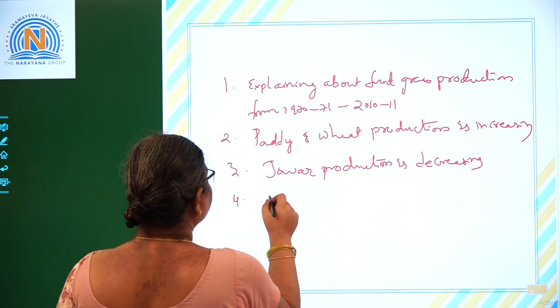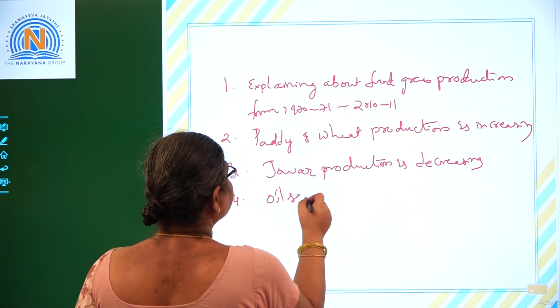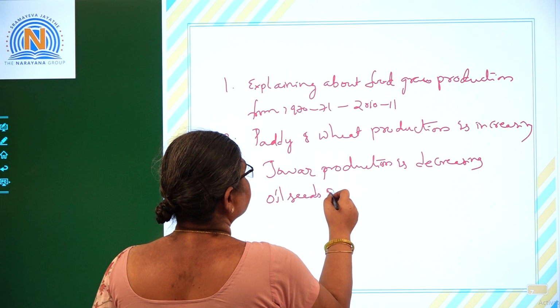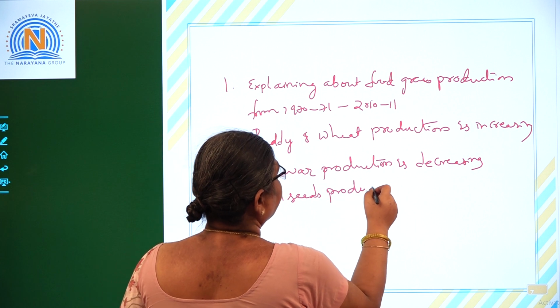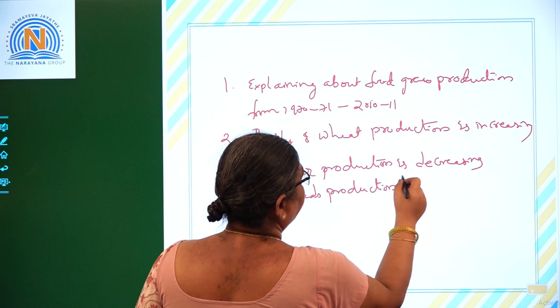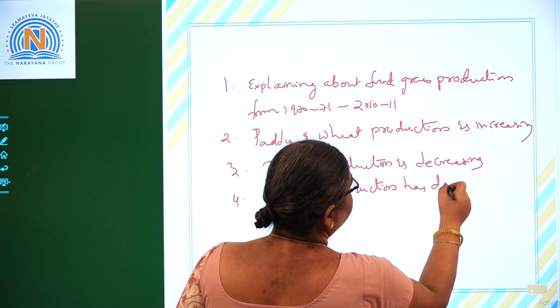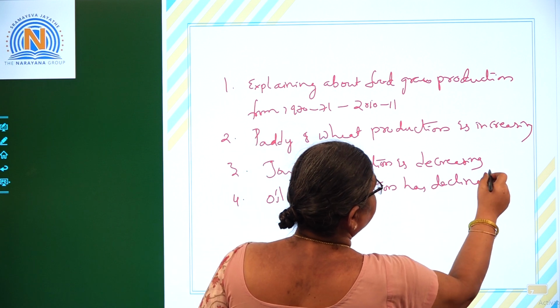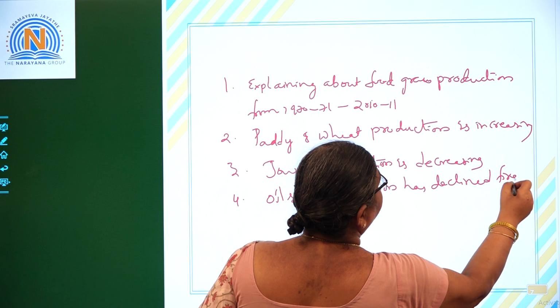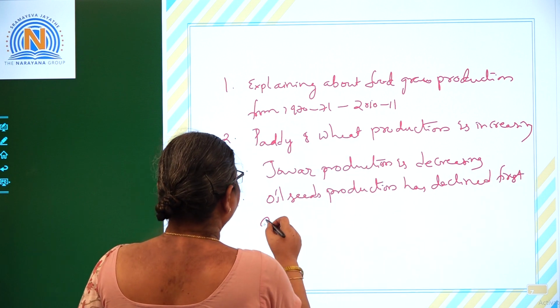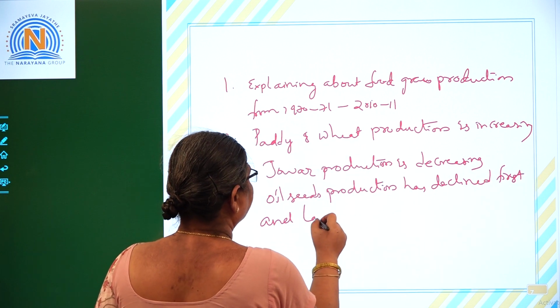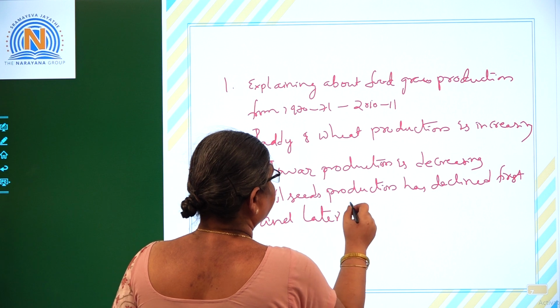Then comes the oilseeds. Oilseeds production has shown a declining trend. It has declined first and later it started increasing.